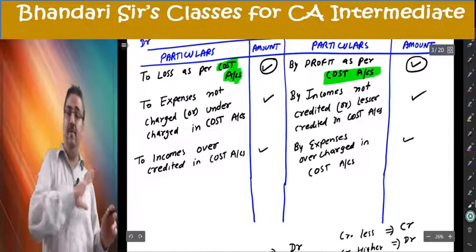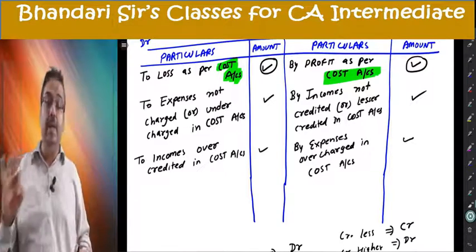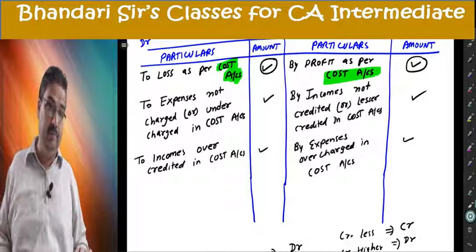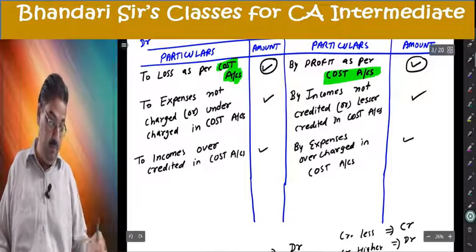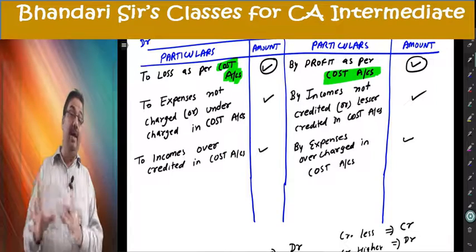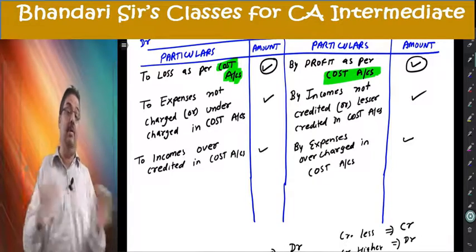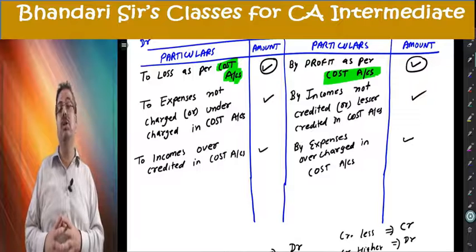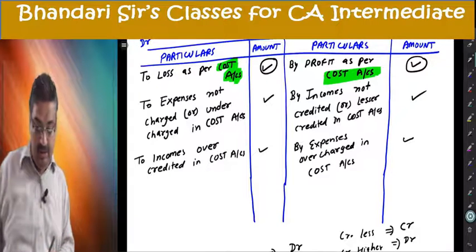There can be alternative ways of doing it. I am doing it in the easiest possible way. Balancing figure now. Do you have to write all these things in the exam? No. You have to find whether each item is debit or credit, and make your memorandum reconciliation account. Balancing figure.